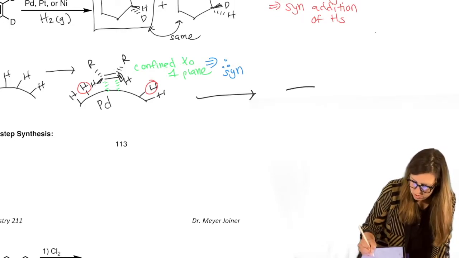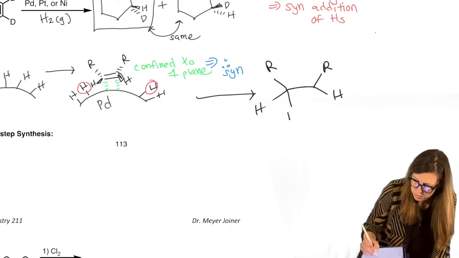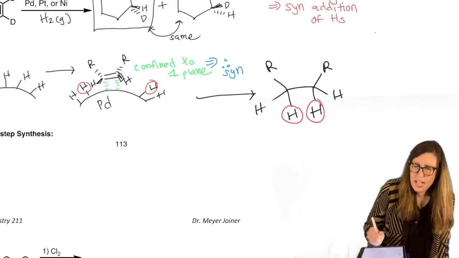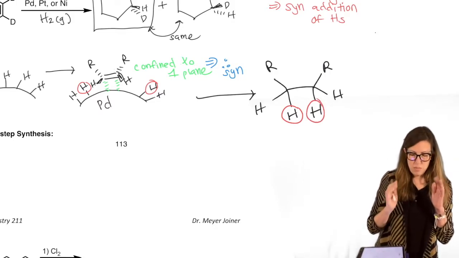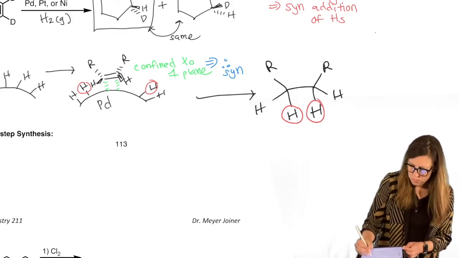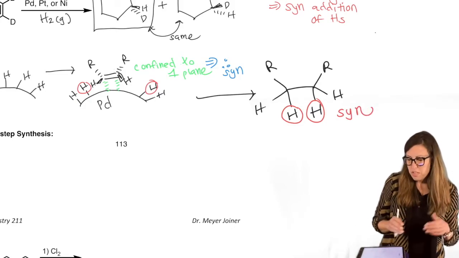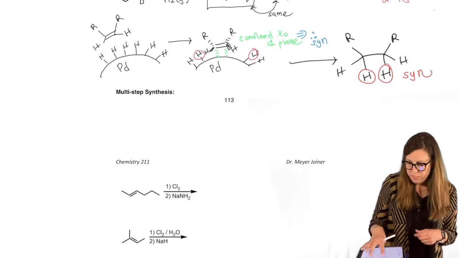So here are my R groups, R, R, there's my H, and my new H's came from the same side, syn, because that's the alkene. They could have only added at the same time while the alkene was associated. So that's the general idea of the mechanism that helps us understand why we get the syn addition.